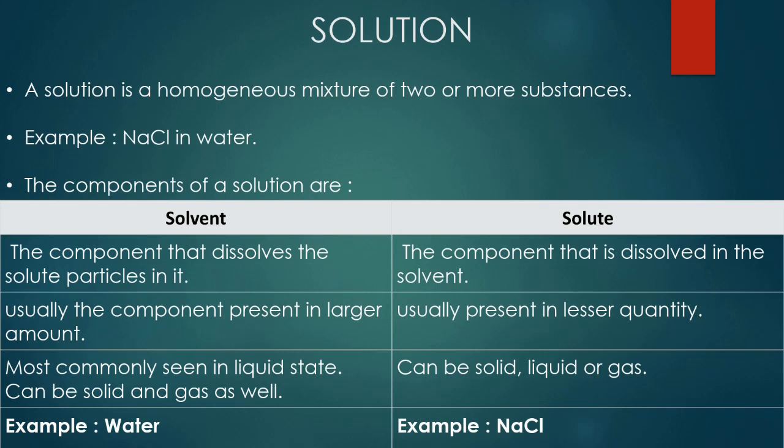Usually we dissolve stuff in liquids, right? So the solvents are most commonly seen in liquid state, but they can be in solid and gas as well. Whereas solutes can be solid, liquid or gas. So the example of a solvent-solute combination is NaCl in water. NaCl is a solute and water is a solvent.